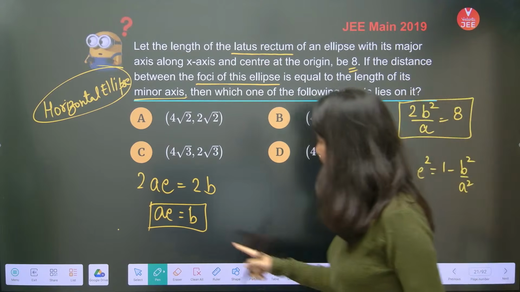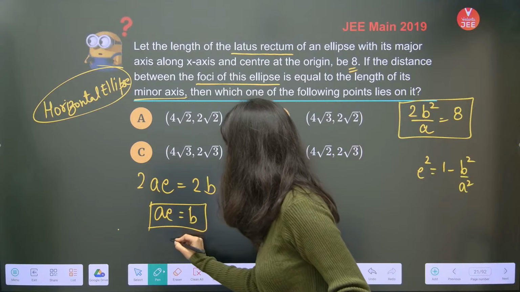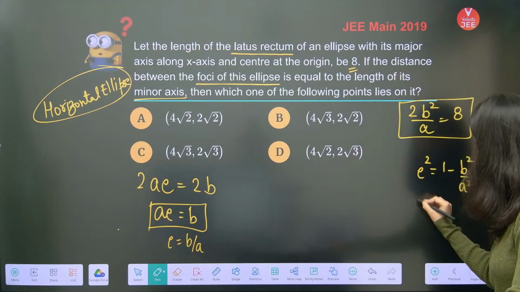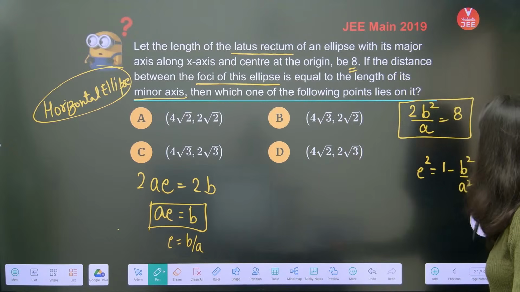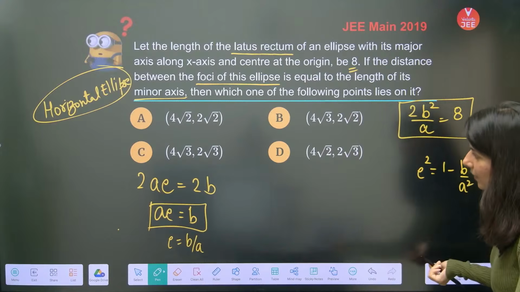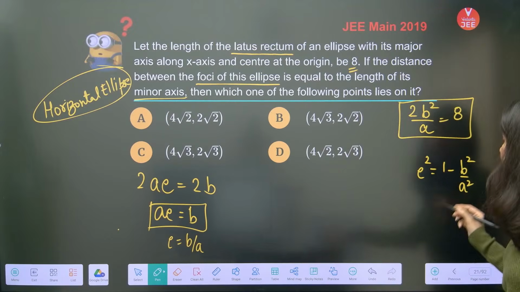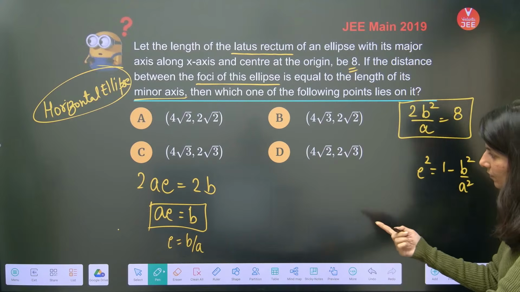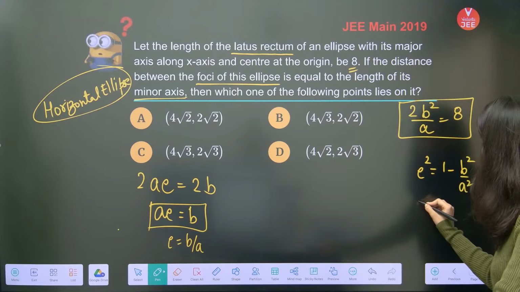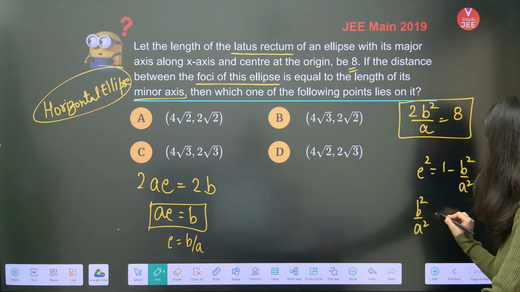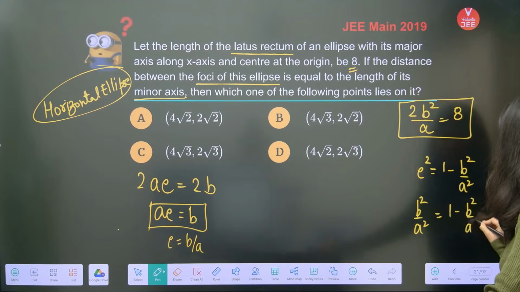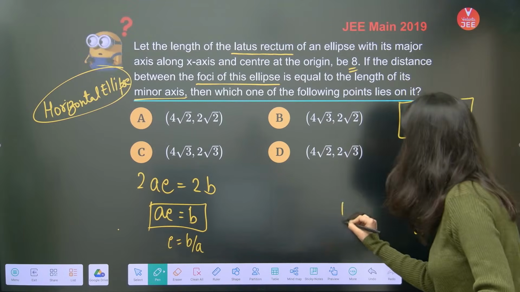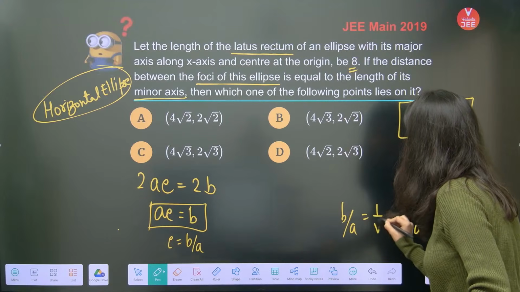Now from here we can say that E is B upon A, so E square is B square by A square. So we can put B square by A square is equal to 1 minus B square by A square. So 2B square by A square is equal to 1. B by A is 1 upon root 2.